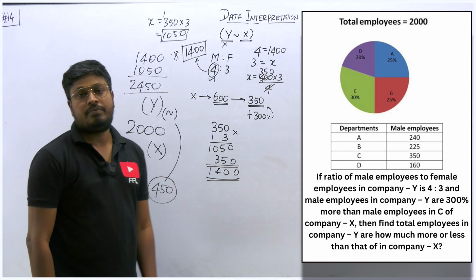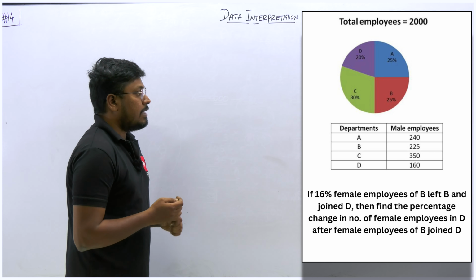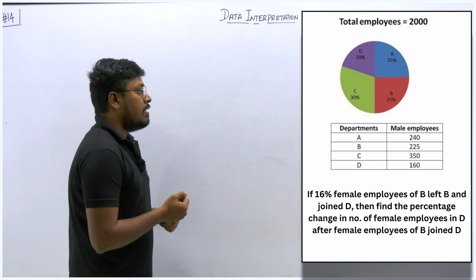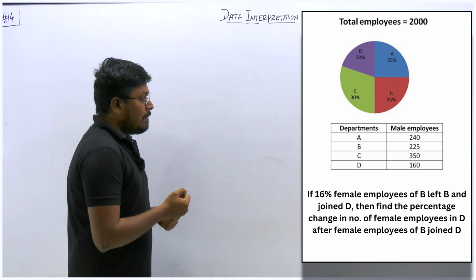Question number 3. If 16% of female employees of B left B and joined D, then find the percentage change in number of female employees in D after female employees of B joined D. So just see here, what is our target to find here? Find the percentage change. So this is our target.